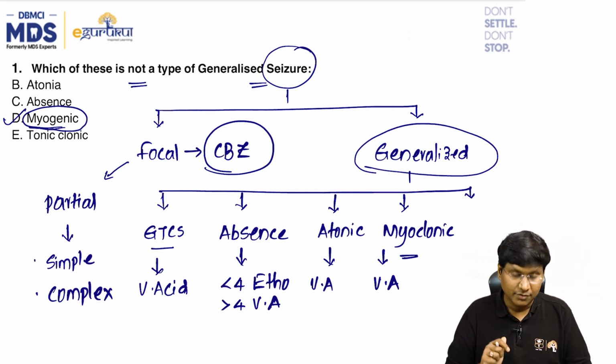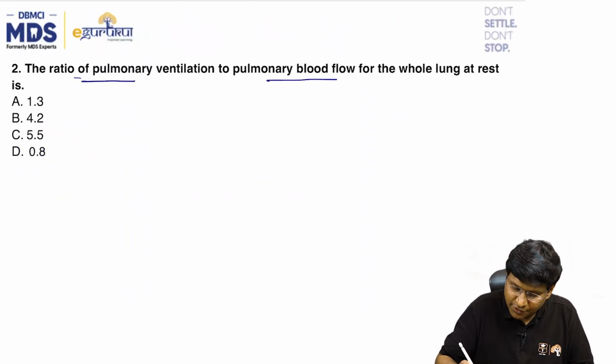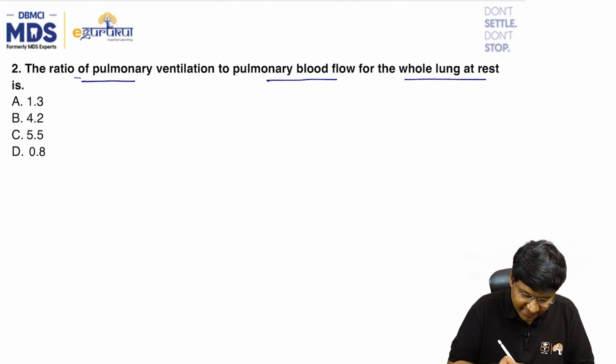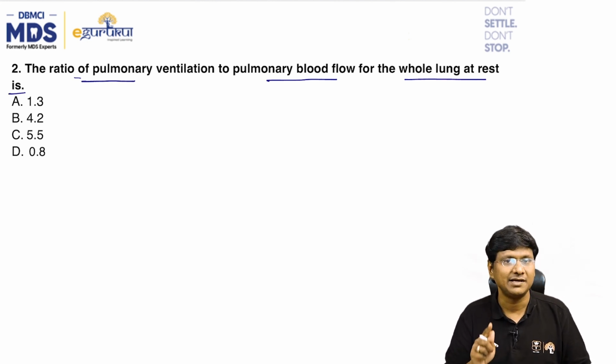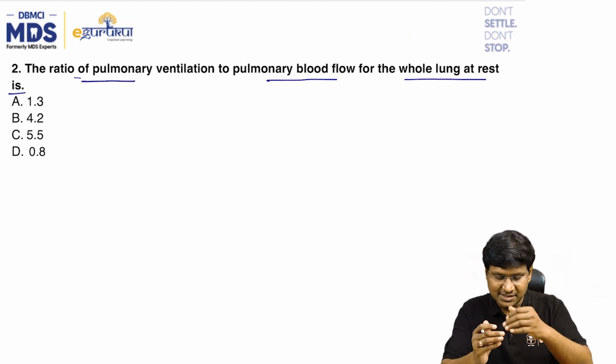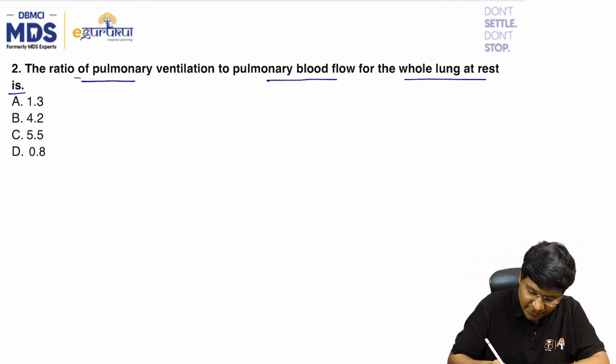Now the next question. The ratio of pulmonary ventilation to pulmonary blood flow for whole blood at rest is 1.3, 4.2, 5.5, or 0.8? What is this pulmonary ventilation to pulmonary blood flow? This is nothing but the ventilation perfusion ratio.